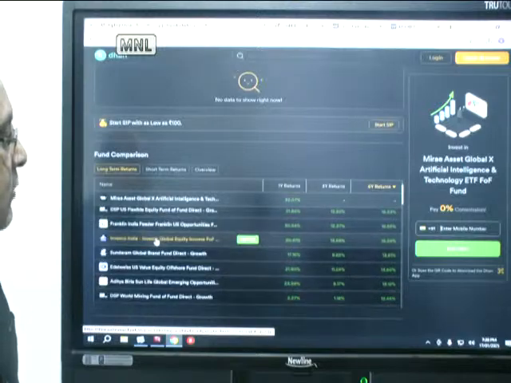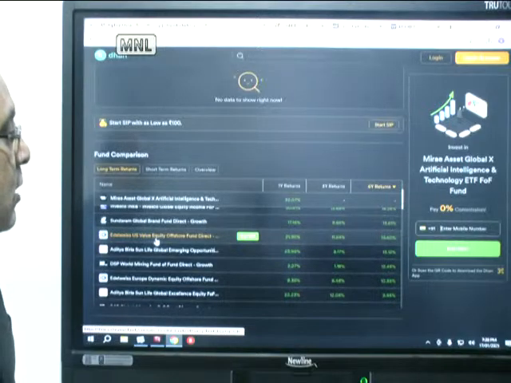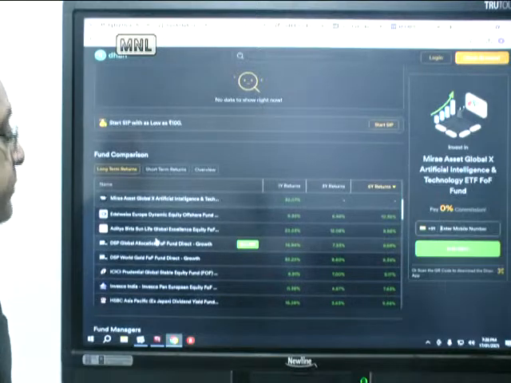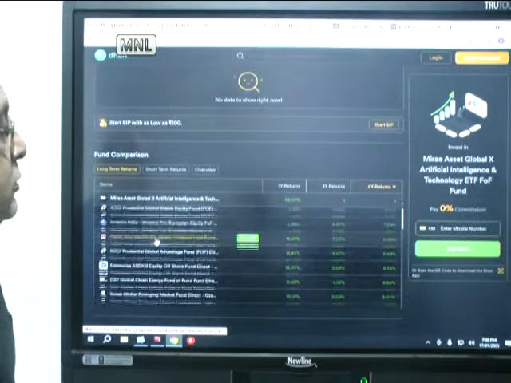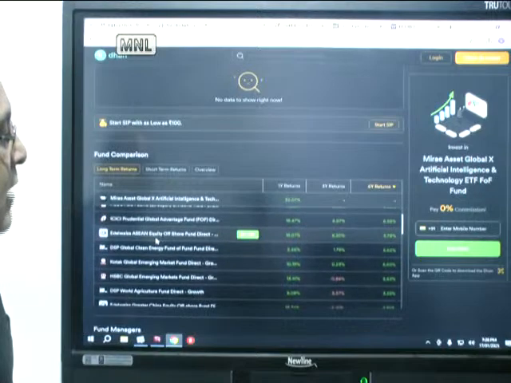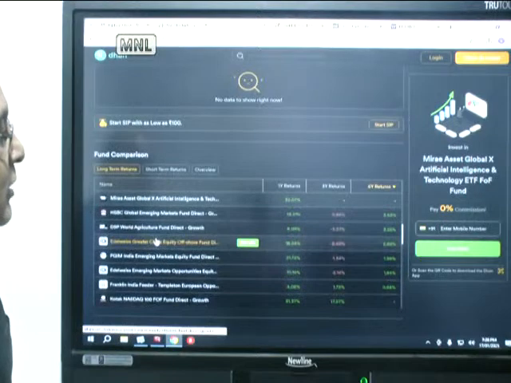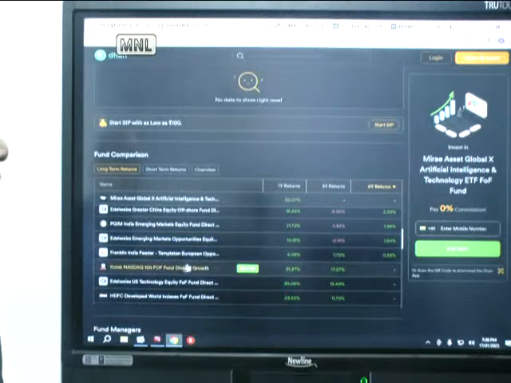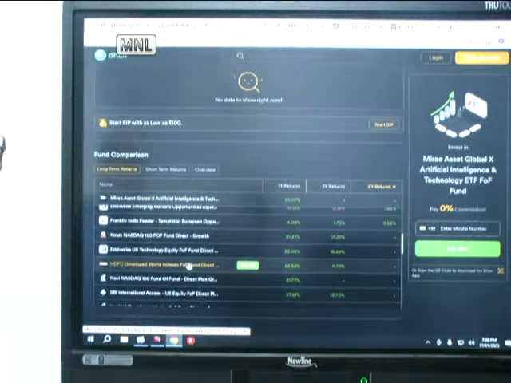Now, anything which is better, I think, if you look at it, whatever we pick, we should have a good return, not only on a 1 year basis, but a 3 year basis and also a 5 year basis. Now, Kotak Nasdaq, again, all Nasdaq funds, or technology funds, have really shined.